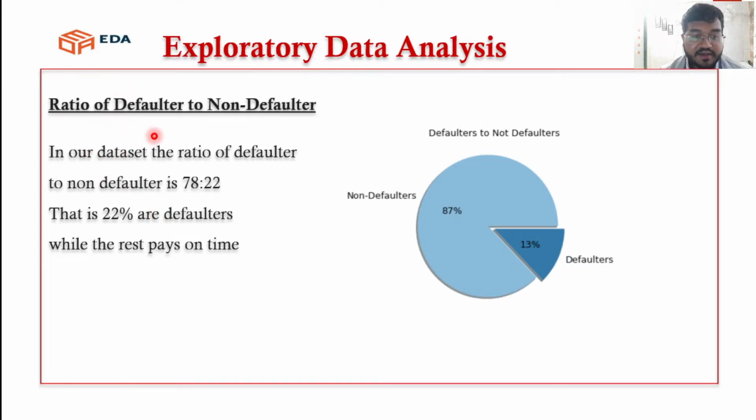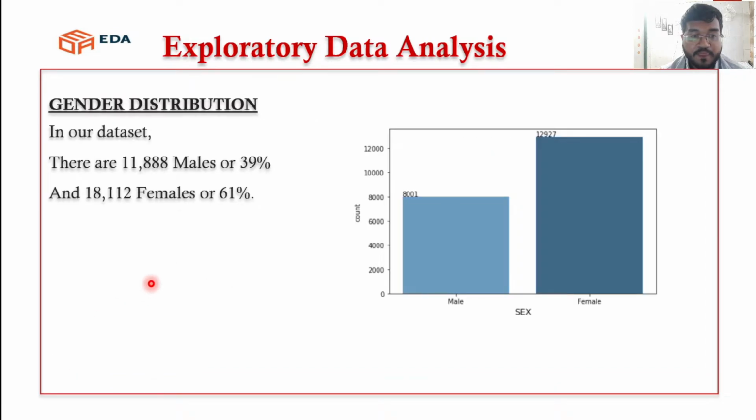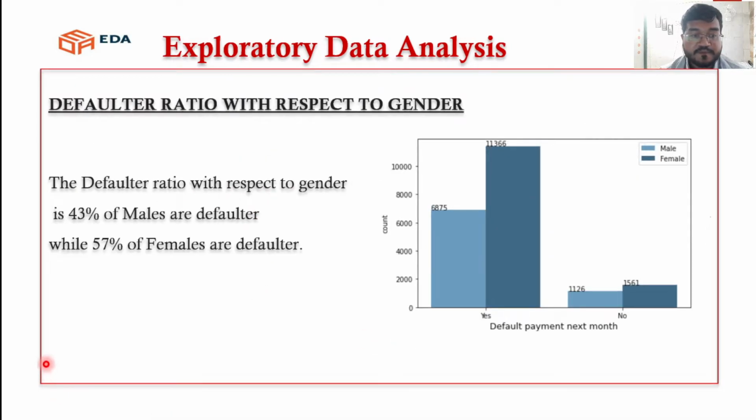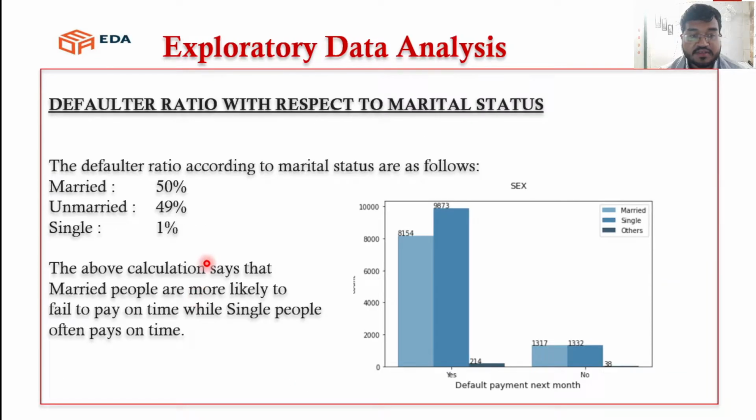Next EDA that we performed was on the ratio of defaulter to non-defaulter. In the dataset, the ratio of defaulter to non-defaulter is 78 to 22, so 22% are defaulters while the rest pay on time. The gender distribution in the dataset was 39% males and 61% females. The defaulter ratio with respect to gender is 43% of males are defaulters, while 57% of females are defaulters.